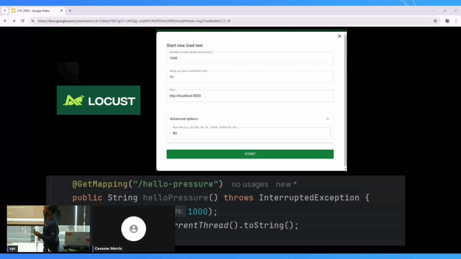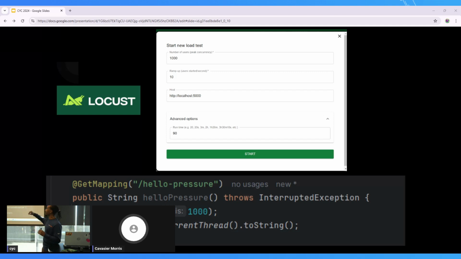So I use a tool called Locust, an open source load testing tool written in Python. I already had an application, which is where that tweet block came from earlier. I just wrote a small little GET API, and all it does is sleep for a second. That is to mimic an intensive operation that you might have. It mimics some non-blocking operation happening downstream. So the thread is waiting effectively, and then it returns the current thread name back to you, because I wanted to check that the thread was actually virtual versus a platform thread. And it does work, which is insane to me.